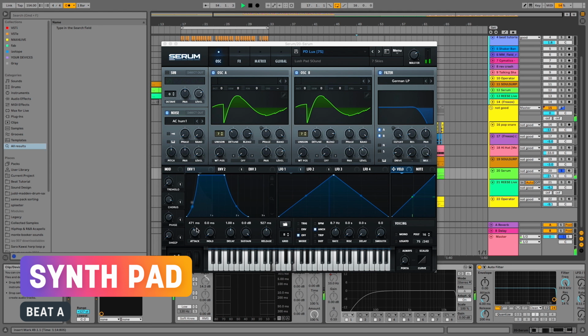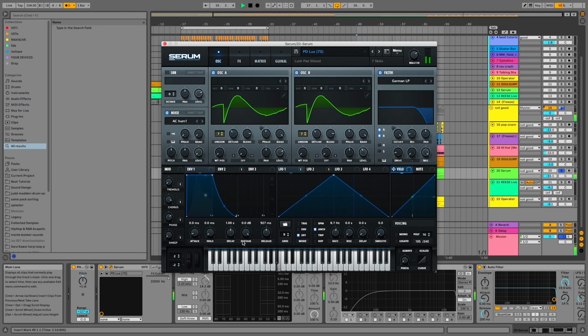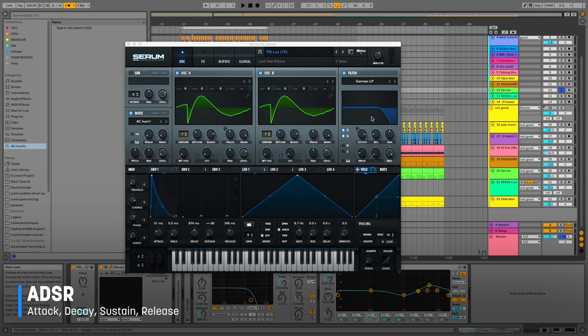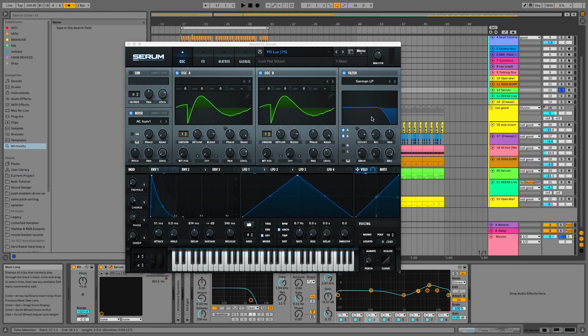I can fix this by changing the volume attack and volume sustain. If you're new to those ideas, you're going to want to research ADSR, or attack, decay, sustain, release. And don't worry, there's tons of online resources to get you started with sound design. In beat B, I went an extra step by low passing inside the preset, changing it even more.